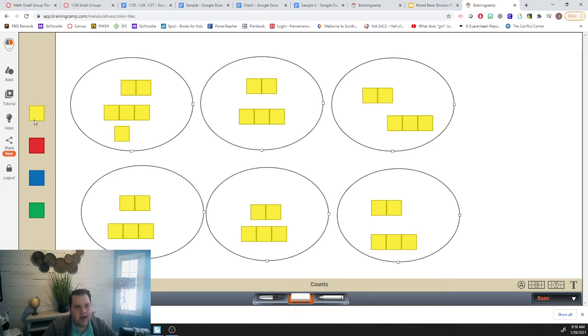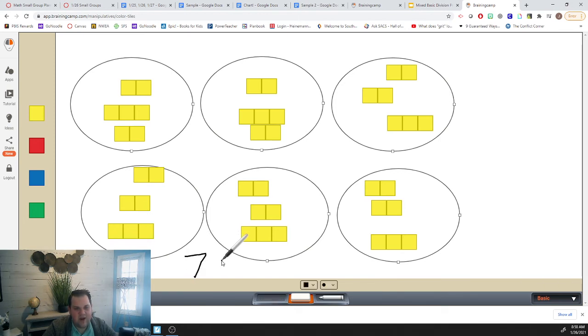So now I'm going to have 7 in each group. And I'm going to have 42 total pairs of shoes in my picture. So my answer is going to be 7 shoes.